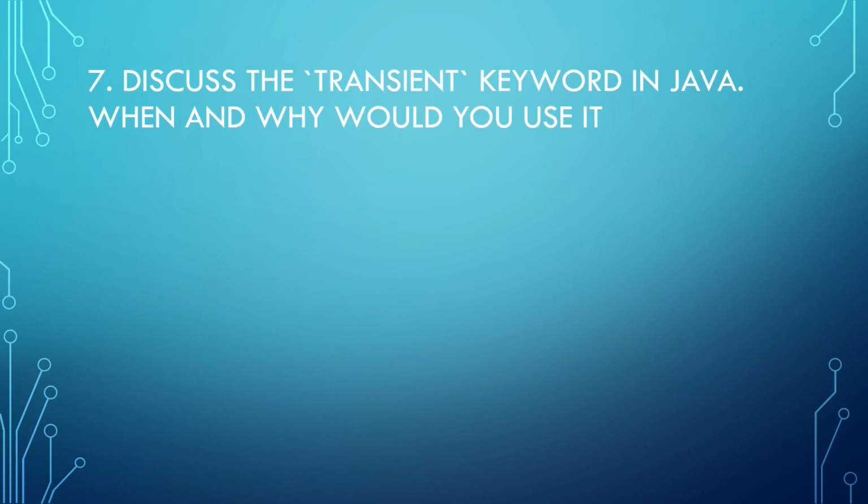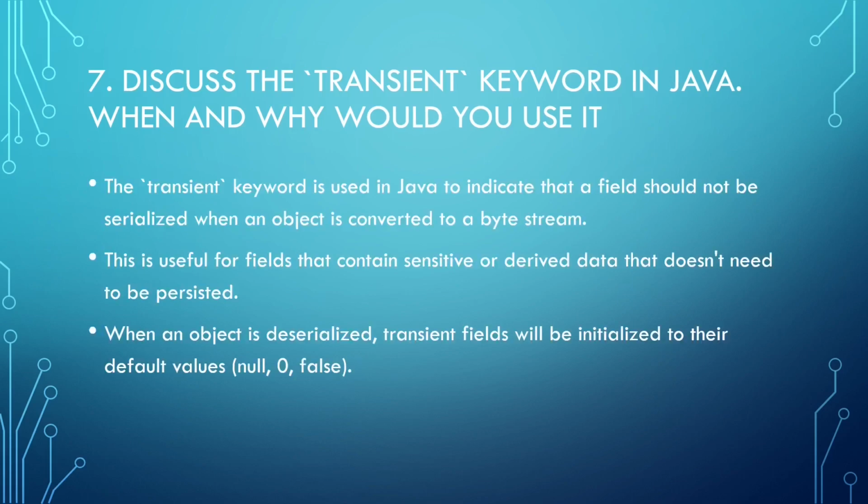Discuss the transient keyword in Java. When and why would you use it? The transient keyword is used to indicate that a field should not be serialized when the object is converted to a byte stream. This is useful for fields that contain sensitive or derived data that doesn't need to be persisted. When an object is deserialized, transient fields will be initialized to their default values: null, 0, false.